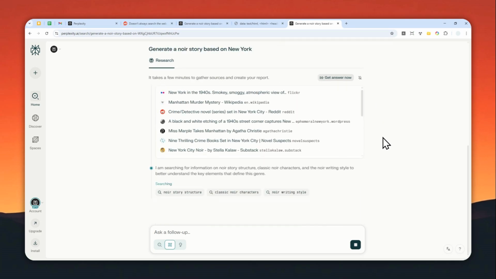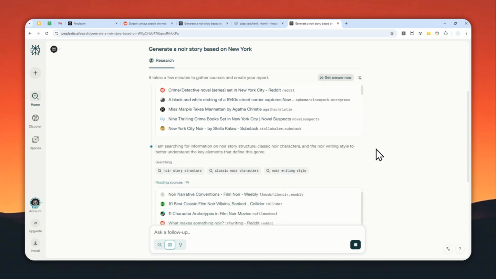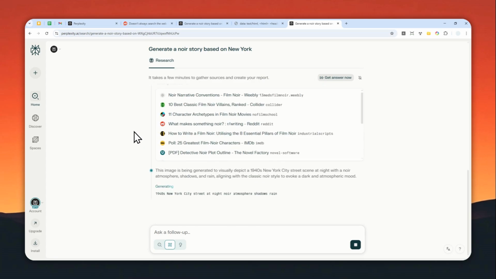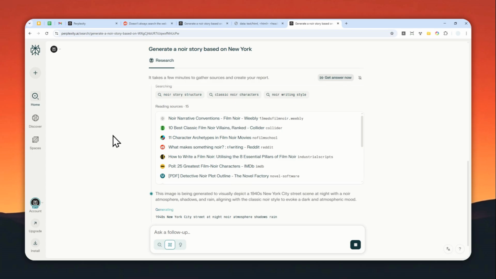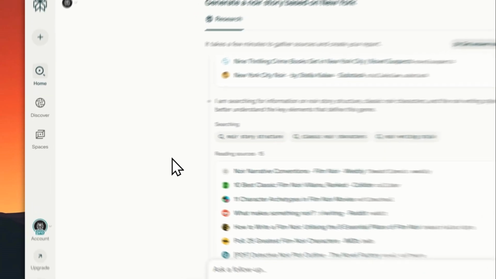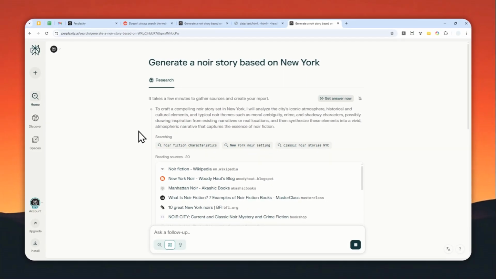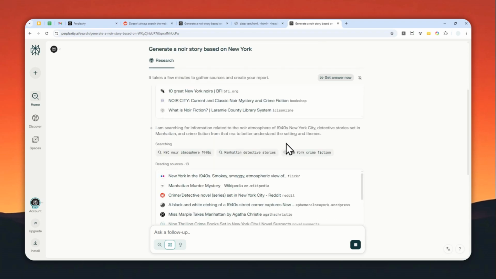But given that it takes more time to give you the answer, maybe this is not the best option every single time. So I still recommend to use the previous method to select the model that you want, enable web and social access, and also add some custom instruction to make the AI read content from the internet. And by the way, the instruction will be available in the video description. So I guess that's basically how you can force Perplexity to read content from the web when you're asking it a question. There are two methods. You can use the first one or the second one. It's up to you, but that's basically it.